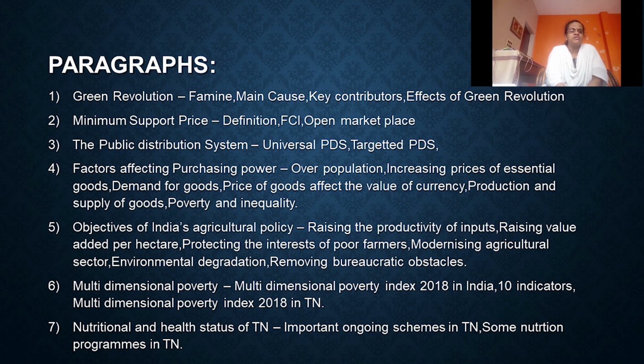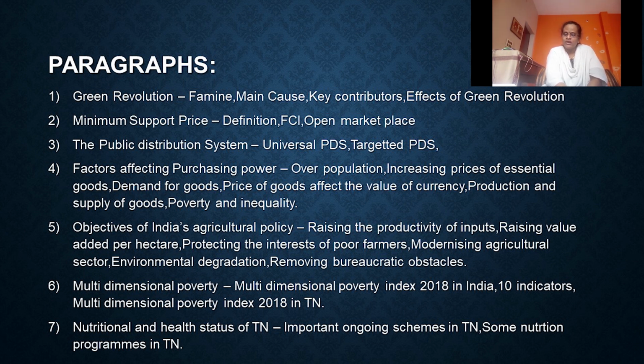And the multi-dimensional poverty index 2018 in India. This report, prepared by the United Nations Development Program and the Oxford Poverty and Human Development Initiative, makes the following observations about India. According to this report, Bihar, with more than half its population in poverty, was the poorest state in 2015-16.